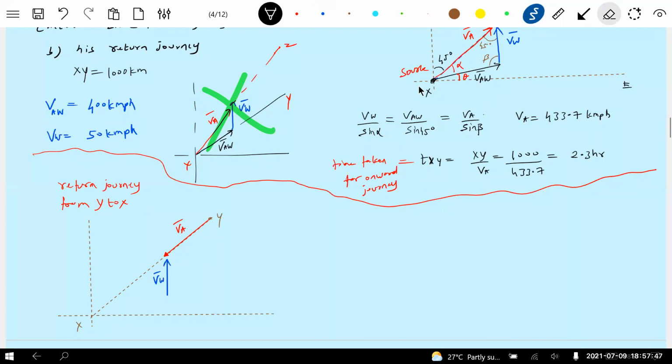So now the pilot should steer the aircraft in such a direction that, this angle is what we know, 45 degrees. This angle we don't know, let it be alpha. Now again we have to get into the calculation part. We should know VA, that's all. We have to calculate this VA. That alpha, this alpha are different. I'll call it theta 1, alpha 1 or something.